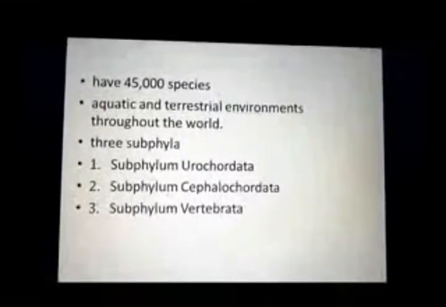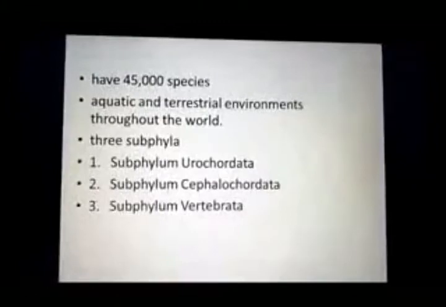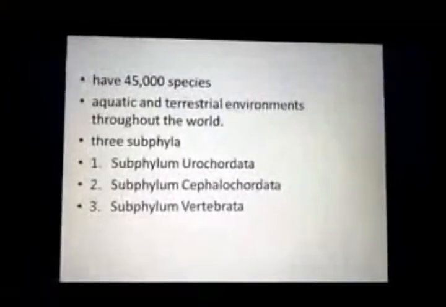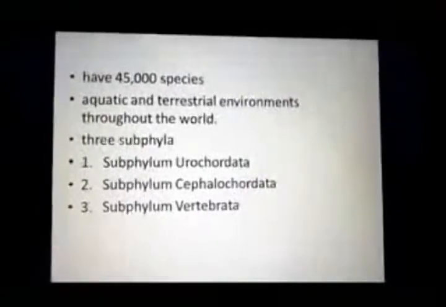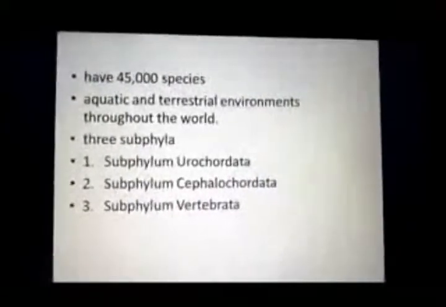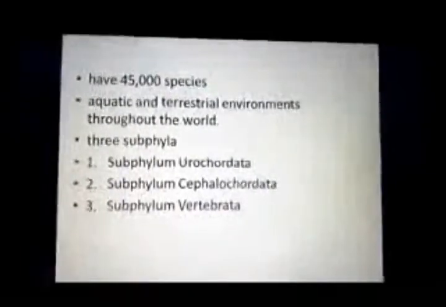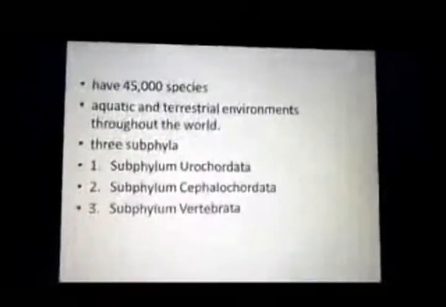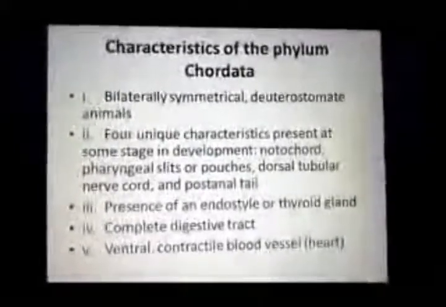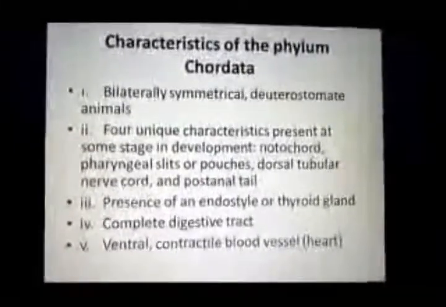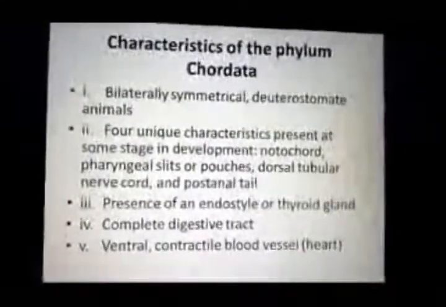So these are, you can say, the dominant animals present on the earth. Phylum Chordata is divided into three subphyla: subphylum Urochordata, subphylum Cephalochordata, and subphylum Vertebrata. Now, the characteristics of phylum Chordata. Phylum Chordata has different types of characteristics.